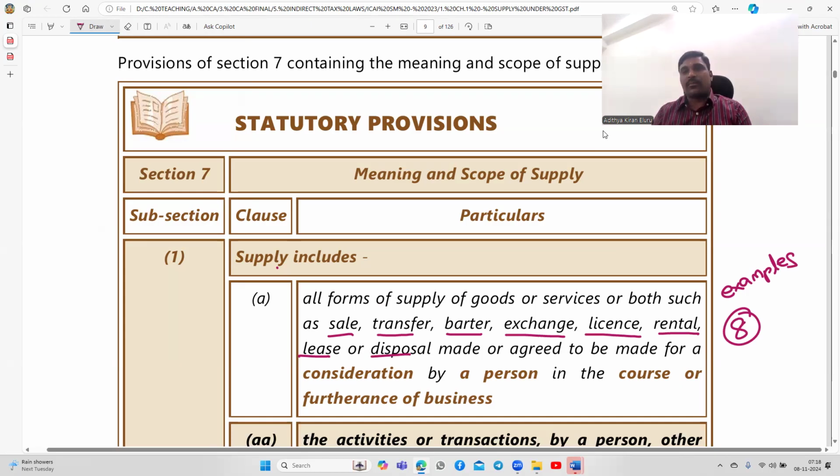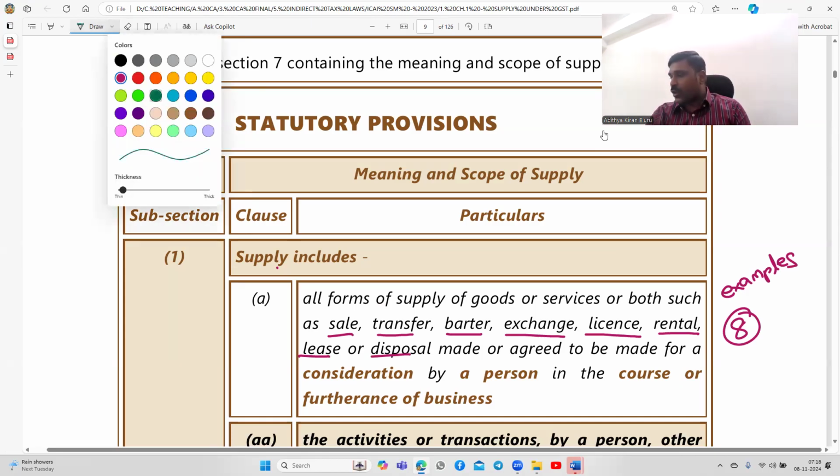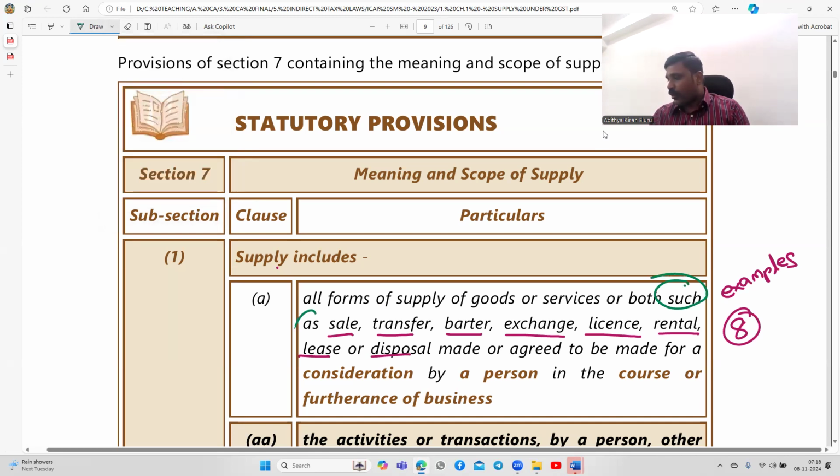So anything can be a supply. Because the word says "such as", this is an inclusive definition. Therefore, these are the popular forms of supply. The government is not saying that these are the only supplies; these are just the popular forms of supply.